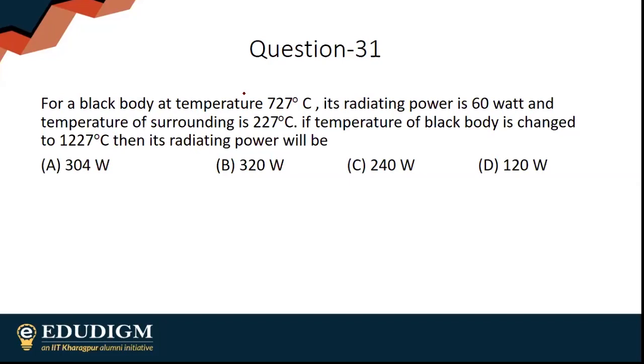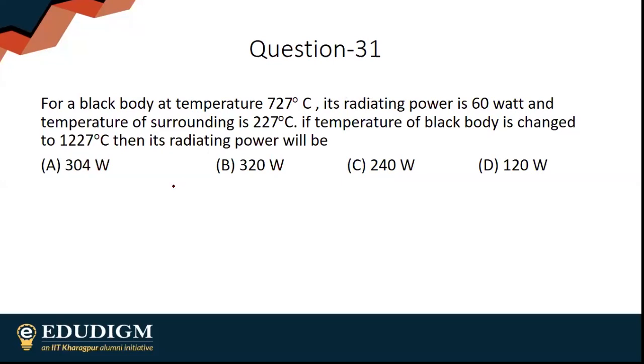If the temperature of the black body is changed to 1227 degrees Celsius, then its radiating power will be 320 watts. Option B, because it's 320 watts.